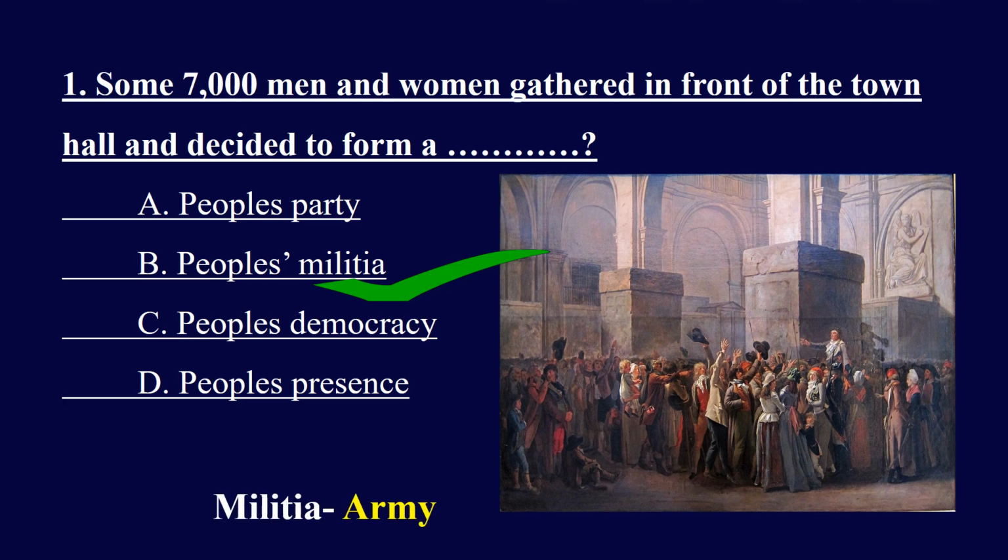Why did they want to form a People's Army? Because it was July 14th, 1789. It was the time when the French Revolution took place. The King of France had commanded soldiers to move into the city. So some 7,000 men and women gathered in front of the town hall and decided to form a people's militia, a people's army.